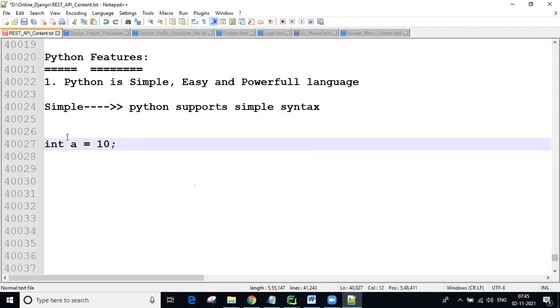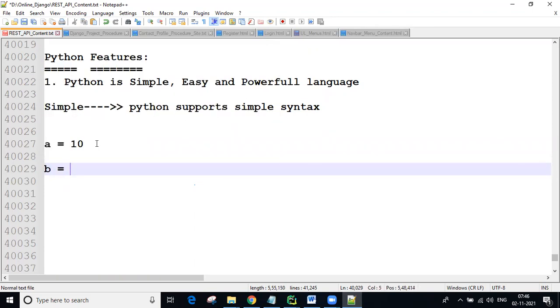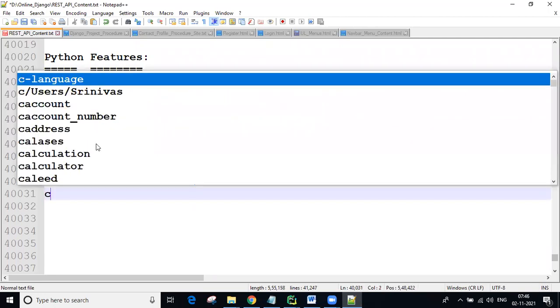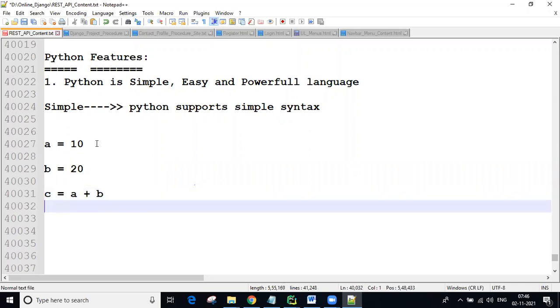So a value 10, b value 20, next a plus b, adding the result, like easy code we can write. This is in Java, guys, but in Python it is not required like that. Simple coding we can write. In the a variable, the 10 value, in the b variable, the 20 value. In the c variable, the a value plus b value, I want to get the result. So an easy syntax we can write, guys.